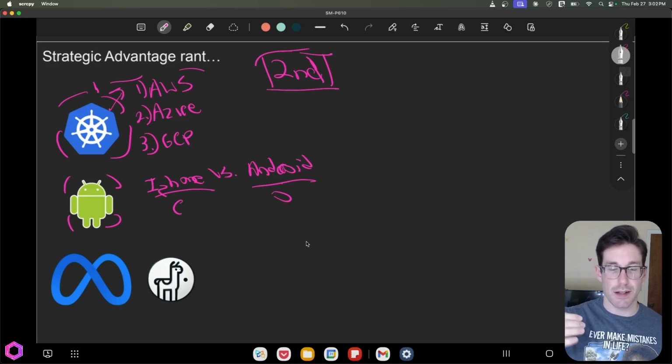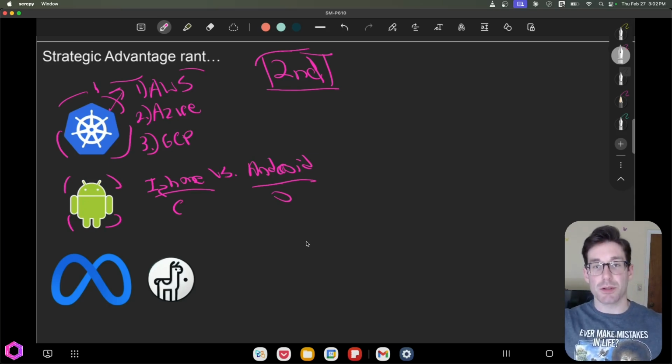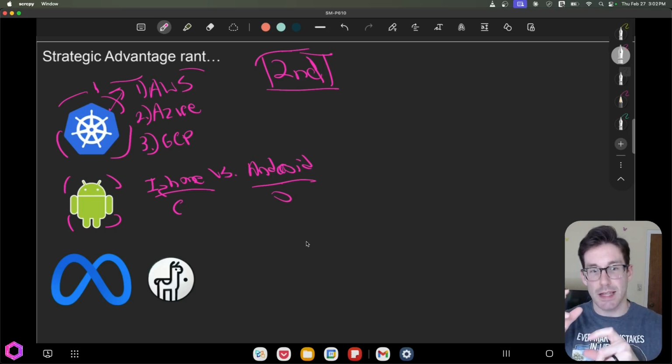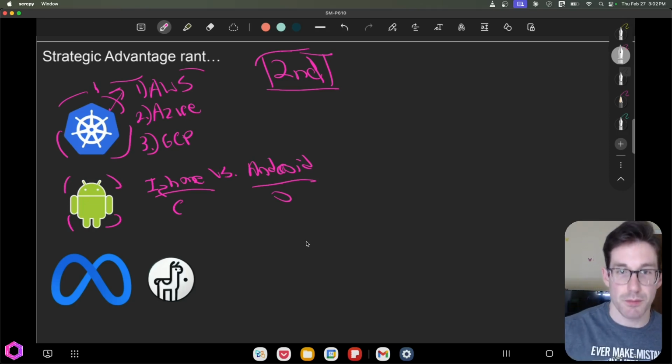So they created Android, they made it open source, and then a bunch of companies built on top of this operating system. So we have Samsung, we have Motorola, we have all these different providers that have phones that at the base level have Android. Google benefited from that because it helped them catch up to iPhone when it came to operating systems. So this is another approach to catch up from second place.